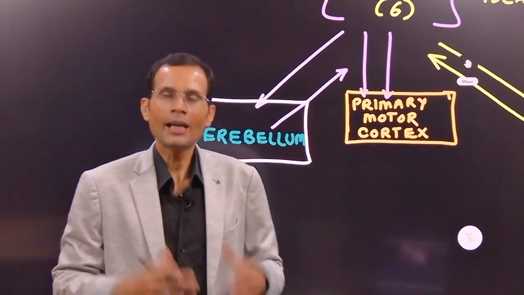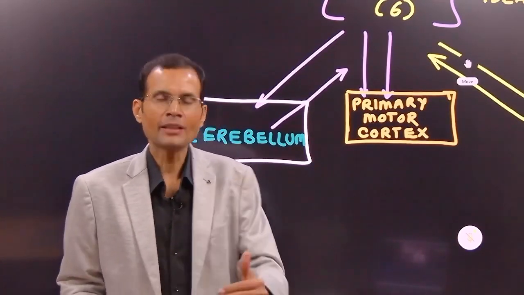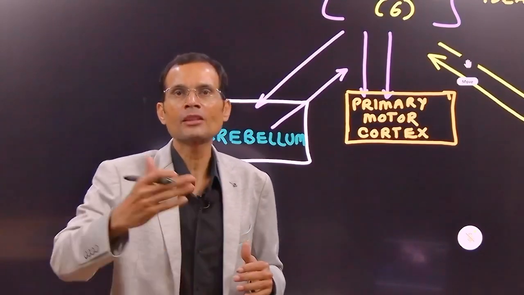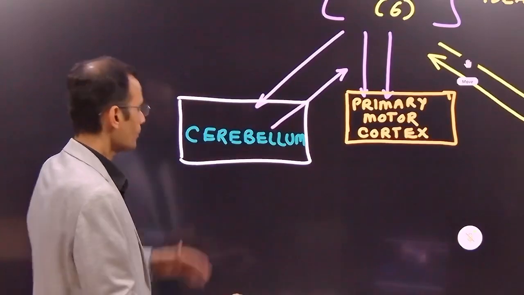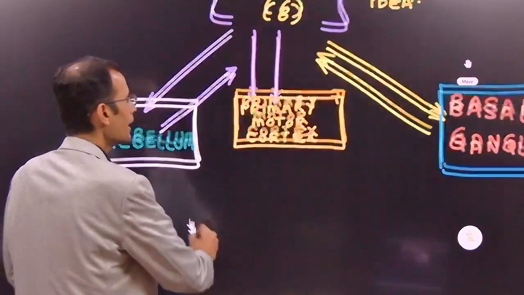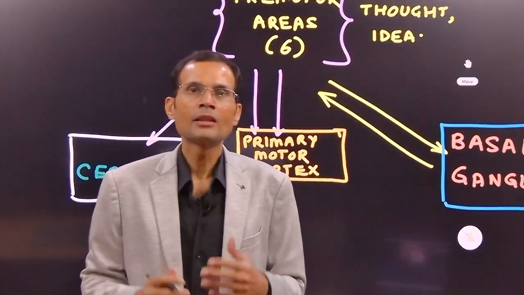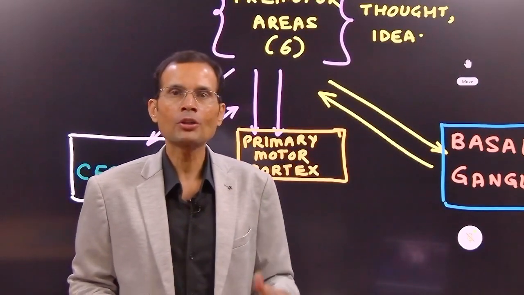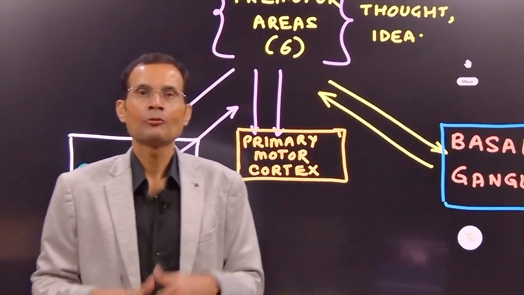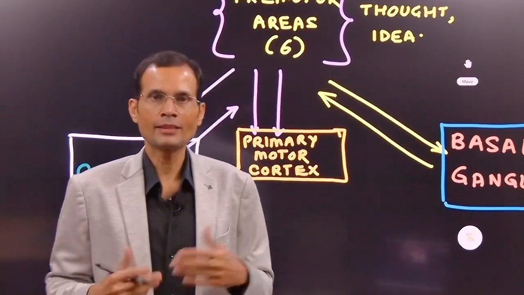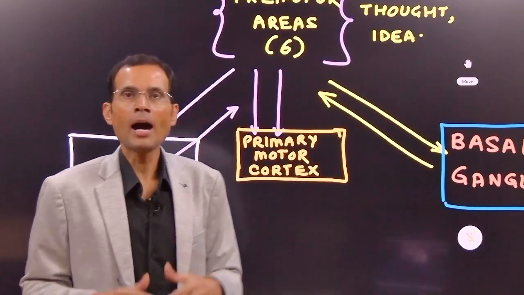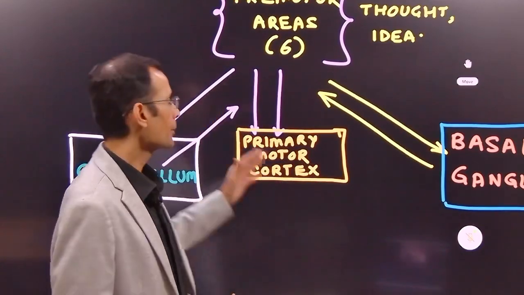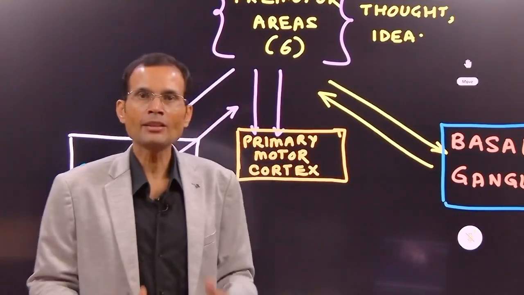The cerebellum will help the cortex in planning, in the sense of the sequence of muscle contractions which will be required during that movement, that is given by the neocerebellum. And then the fourth impulse will be generated in the primary motor cortex, area 4, where the entire body's musculature is represented.